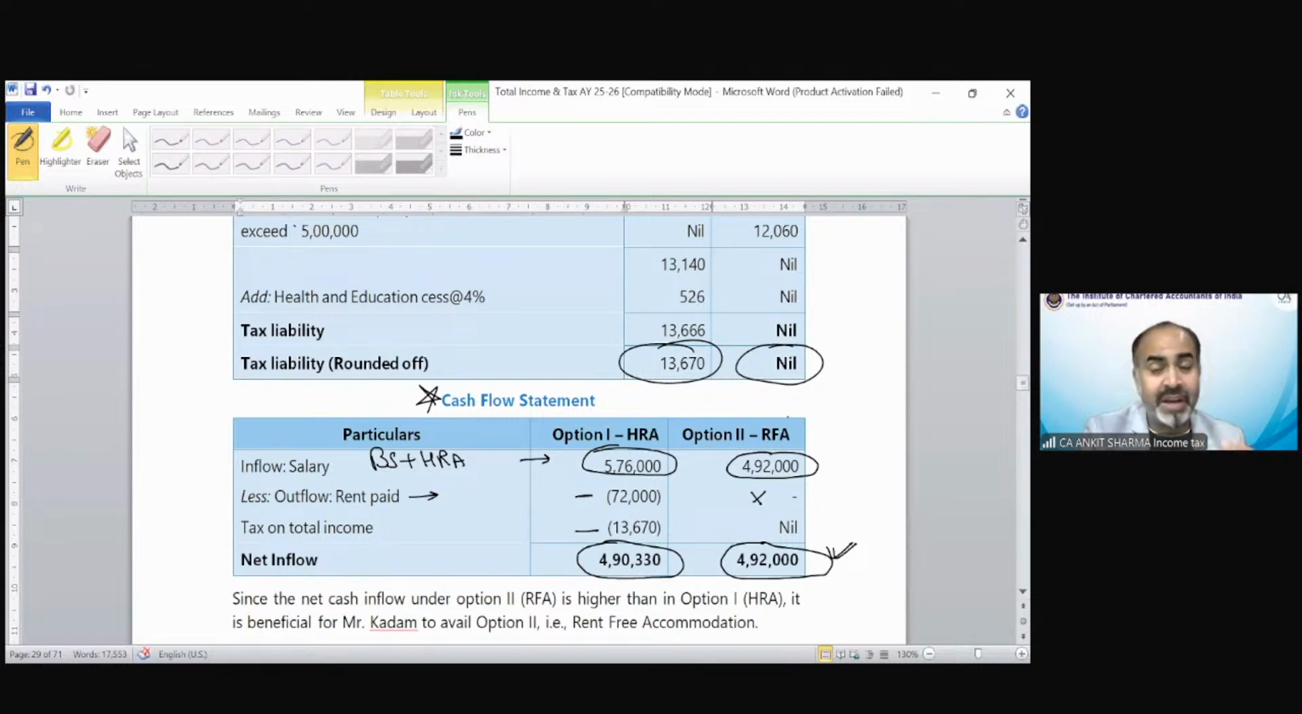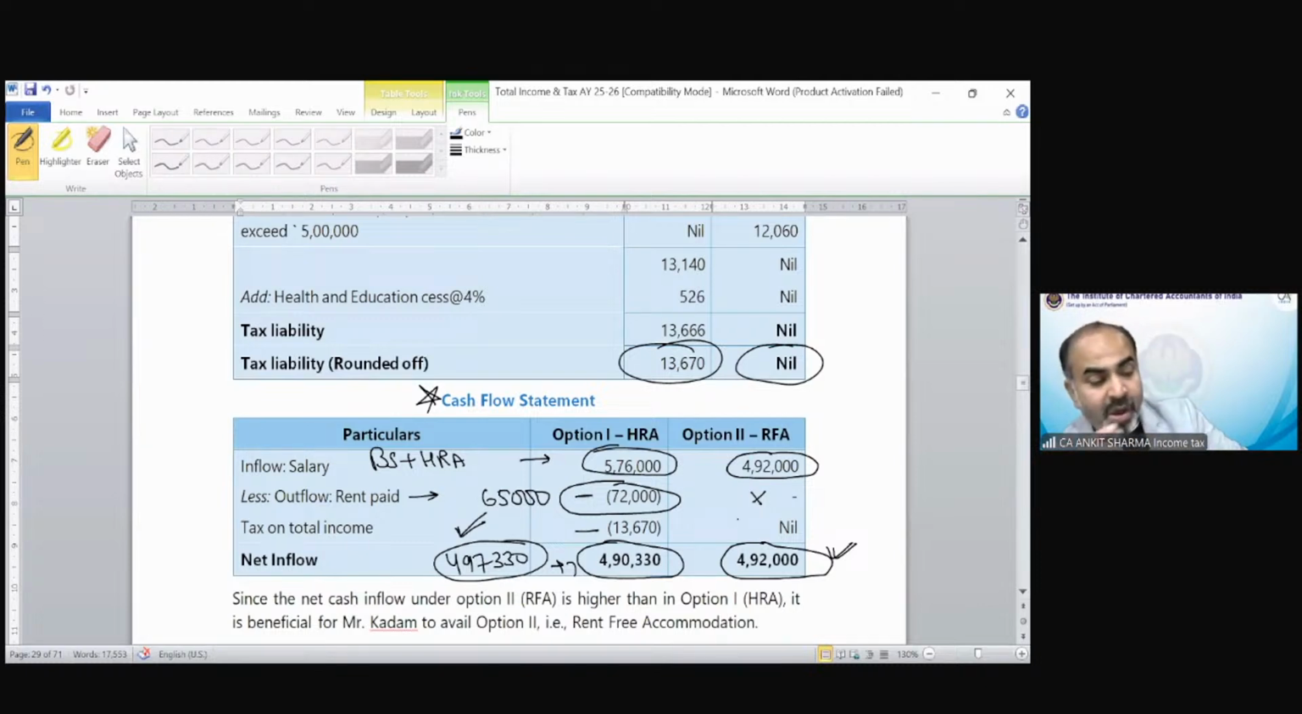In this case, you need not pay tax, but you are not receiving HRA. Suppose everything else would be the same, and the HRA exemption would be the same. Suppose the rent paid is only 65,000. Then 7,000 would be an increment, so that would be 4,97,330. Suppose the exemption of HRA would remain the same, and the rent outflow was 65,000. So now you can see, even after paying tax, this would be the better option in comparison to the one in which there was no payment of tax.